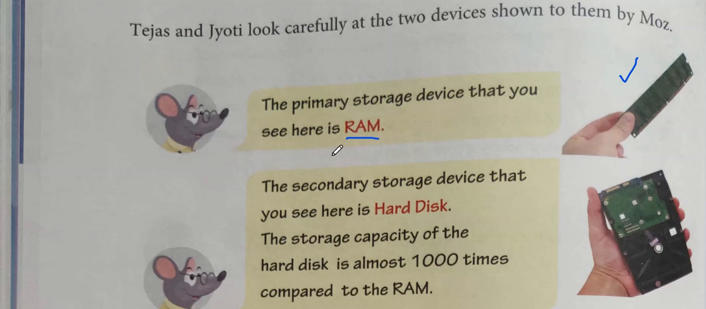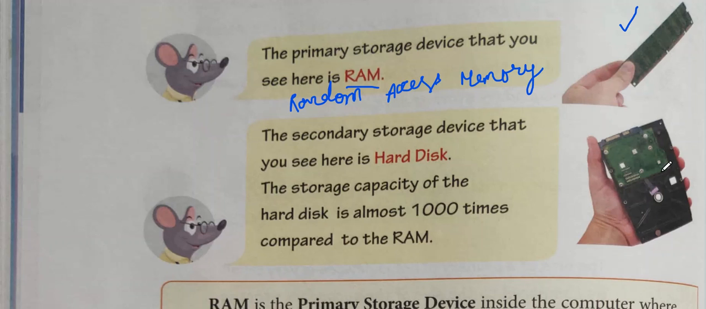The full form of RAM is random access memory. And the second one is the secondary storage device.